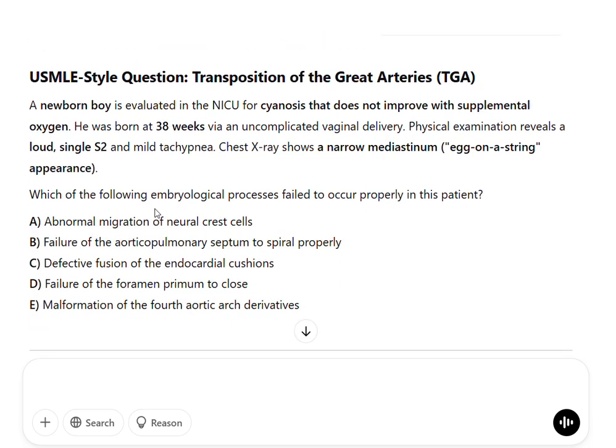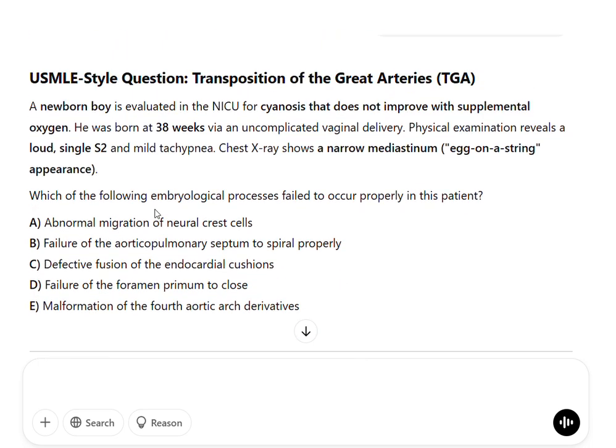USMLE style question. Transposition of the great arteries. Newborn boy is evaluated in the NICU for cyanosis that does not improve with supplemental oxygen. He was born at 38 weeks via an uncomplicated vaginal delivery. Physical examination reveals a loud single S2 and mild tachypnea.